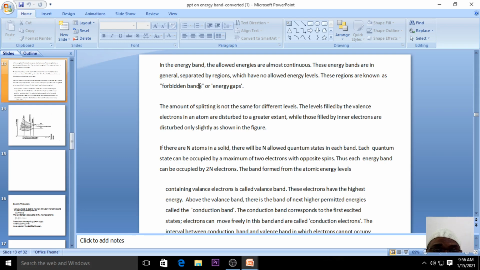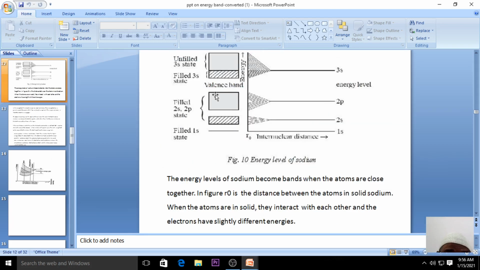So in the energy band, the allowed energies are almost continuous. What is the reason for calling them allowed energies? You can just see the allowed energies are almost continuous. You can take the example of this figure again.